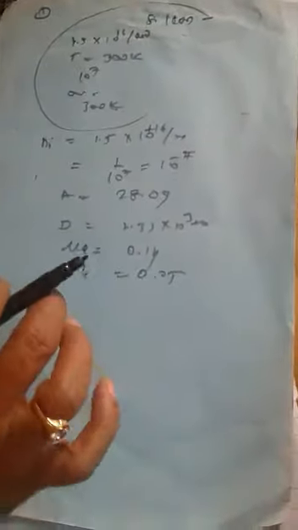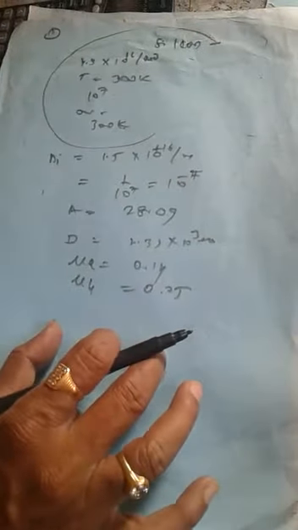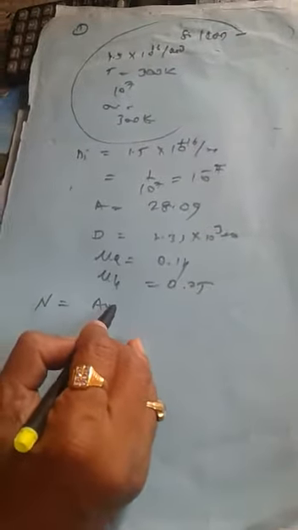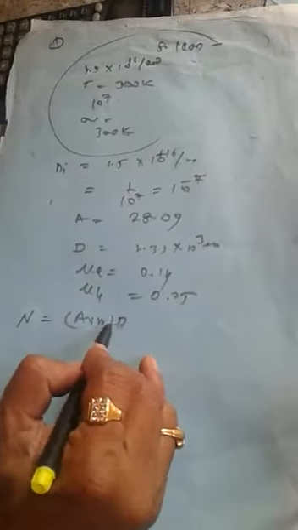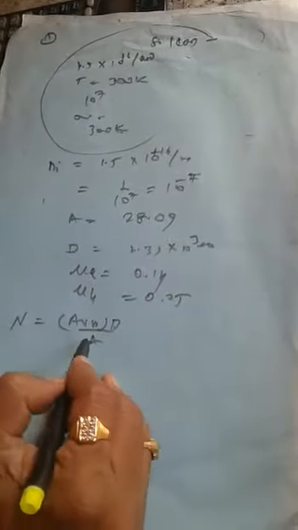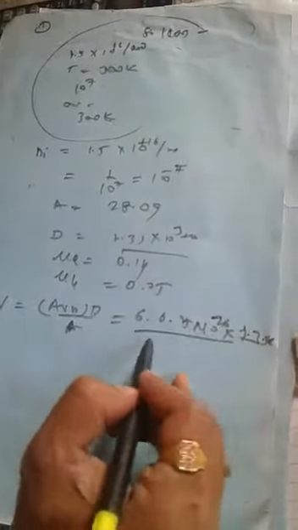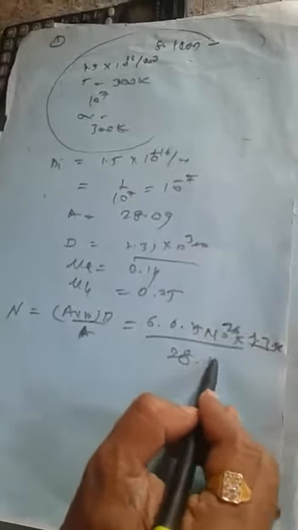So what is the formula now? You can directly apply the conductivity formula. The number of silicon atoms per unit volume, N, is given by Avogadro number times density d divided by atomic weight. Avogadro number is 6.025 × 10^26, times density 2.33 × 10^3, divided by atomic weight 28.09.